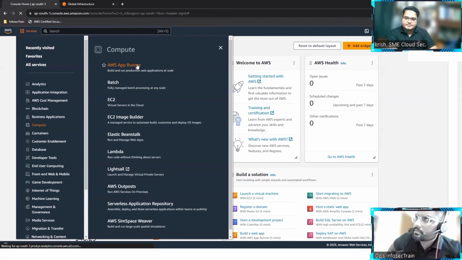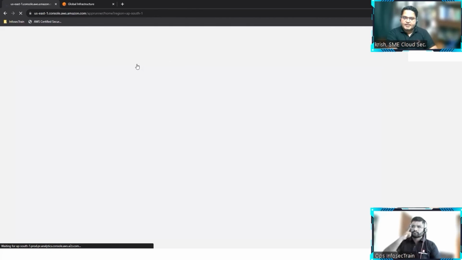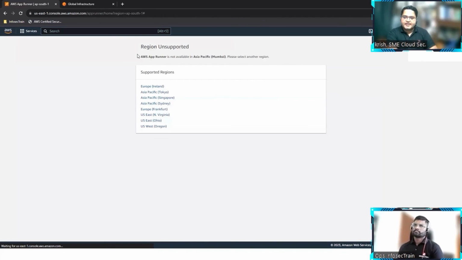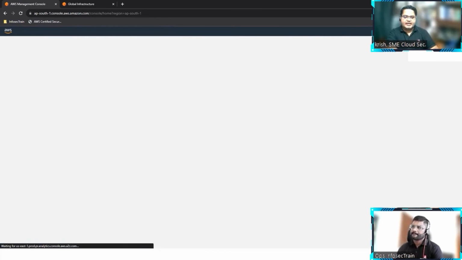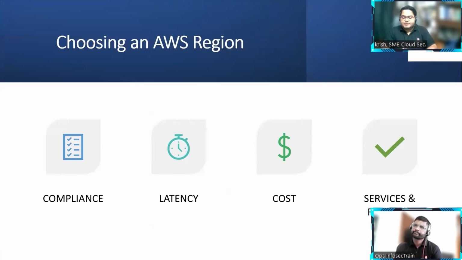I click on the service, and AWS shows me a message now. This service is not available in Mumbai region. That means there are certain services which are not readily available in all regions. It's not like that forever. Maybe once they launch, they will definitely have it in North Virginia, but for other regions, they will slowly start deploying the service based on demand. That's it. These are the key factors which I always prefer to discuss when we talk about choosing a proper region.